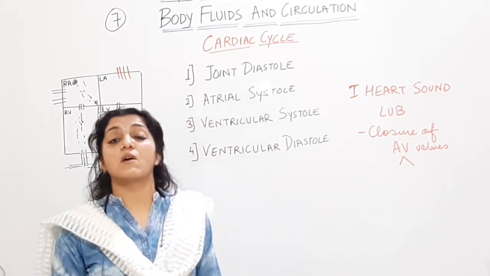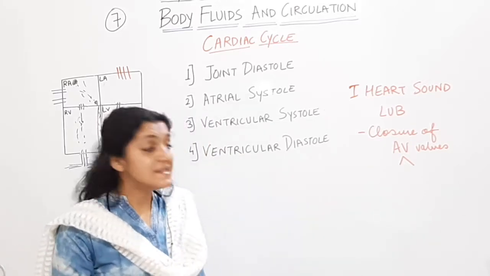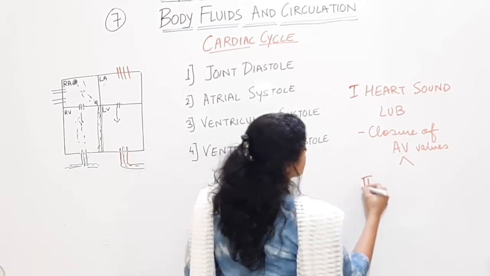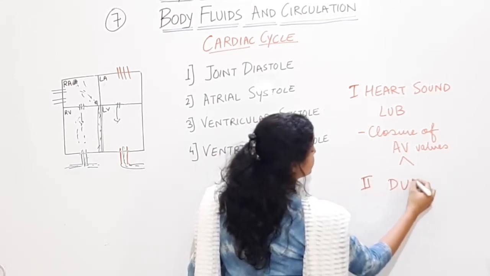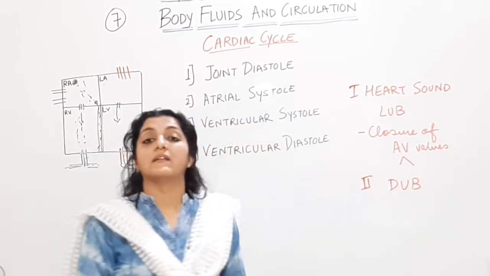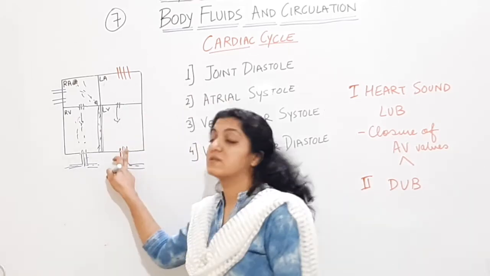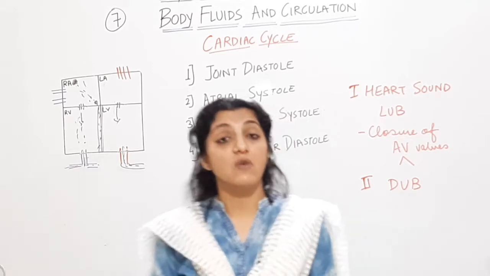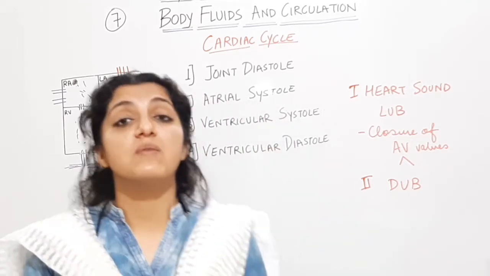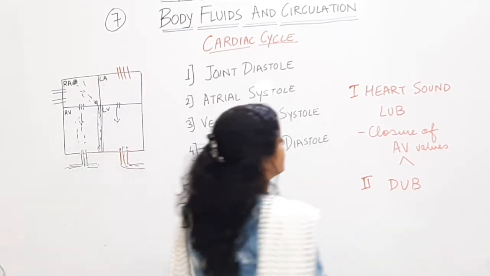And the second heart sound, which is heard on the stethoscope, is dub. That is heard during closure of semilunar valves. The pulmonary and the aortic semilunar valves, इनके closure पे second heart sound सुनाई देता है, which is dub.